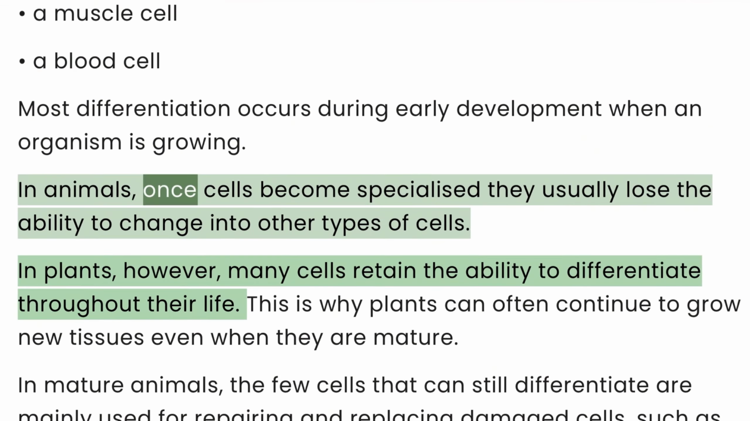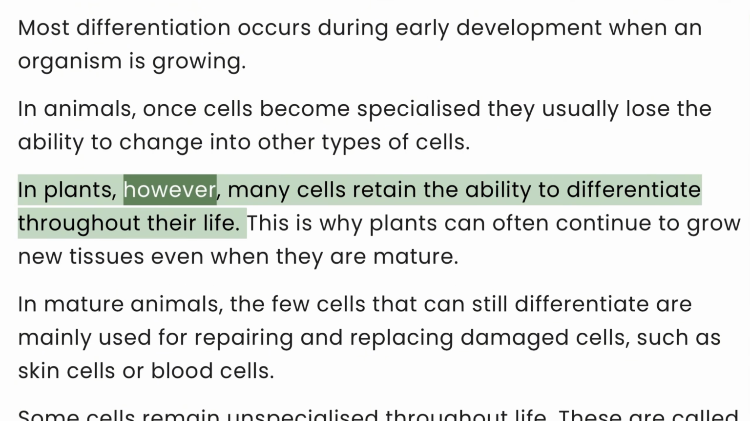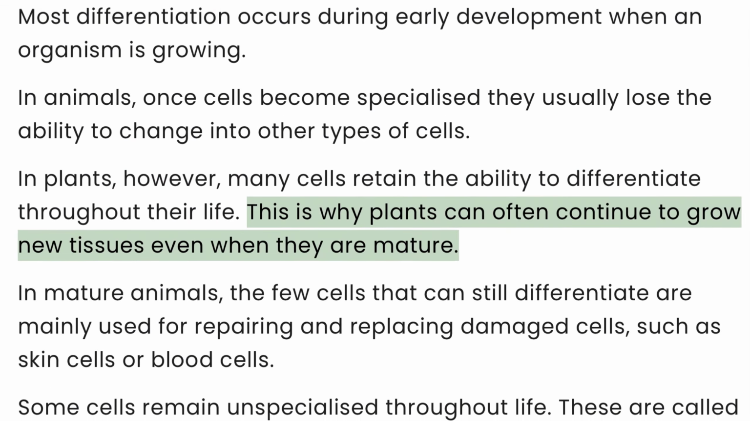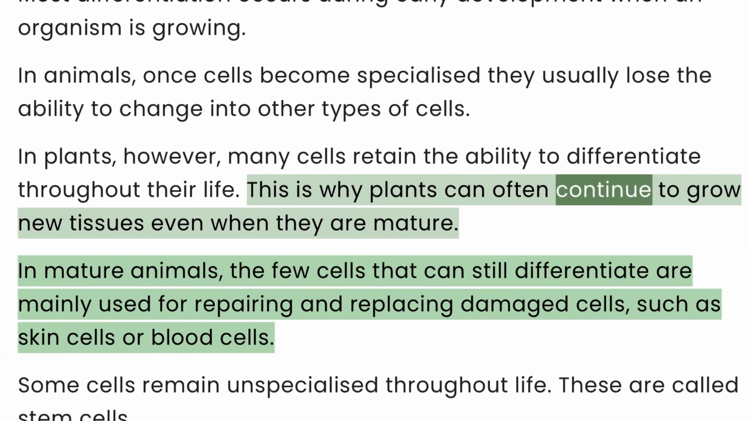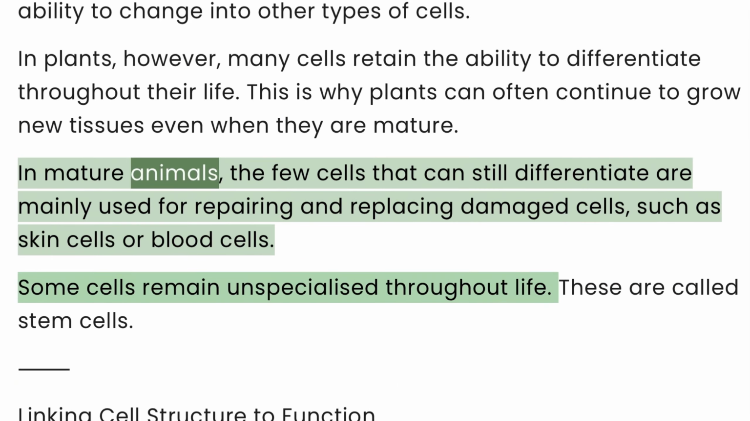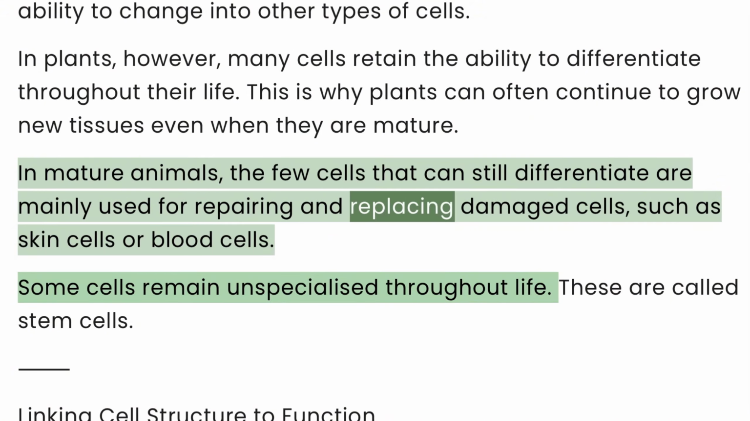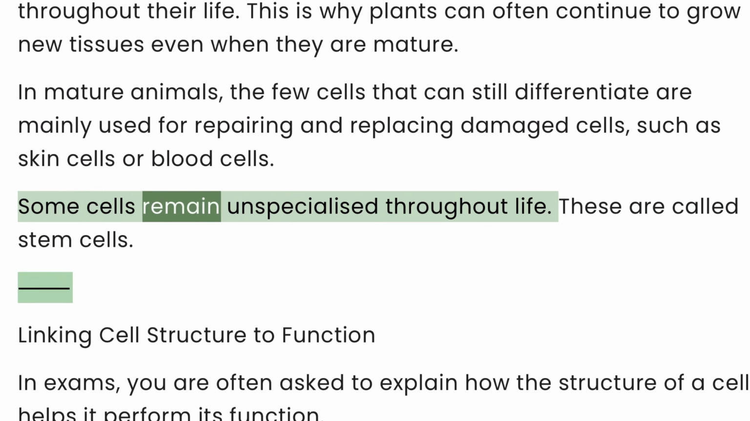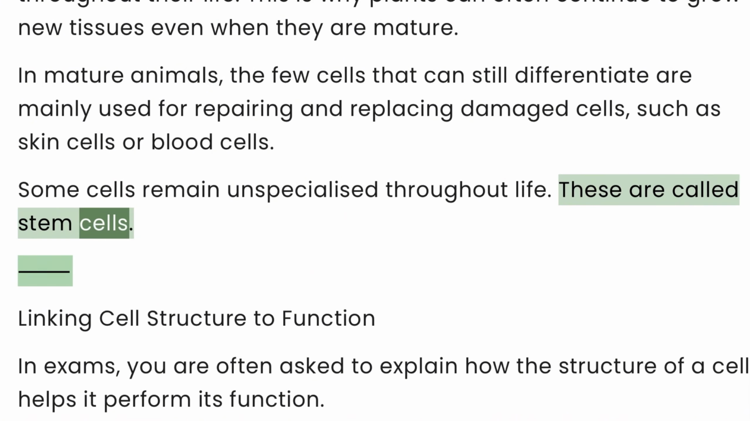In animals, once cells become specialized, they usually lose the ability to change into other types of cells. In plants, however, many cells retain the ability to differentiate throughout their life. This is why plants can often continue to grow new tissues even when they are mature. In mature animals, the few cells that can still differentiate are mainly used for repairing and replacing damaged cells, such as skin cells or blood cells. Some cells remain unspecialized throughout life. These are called stem cells.